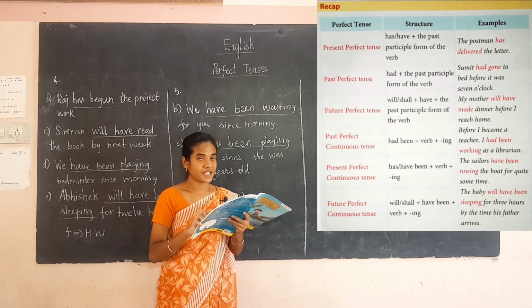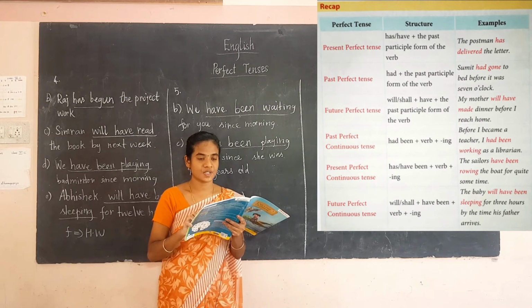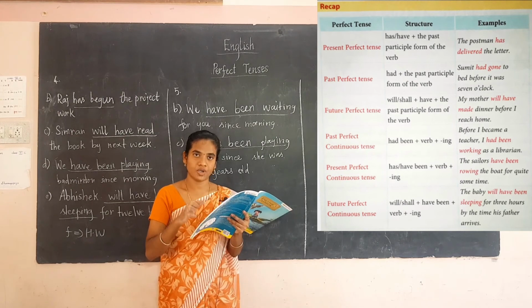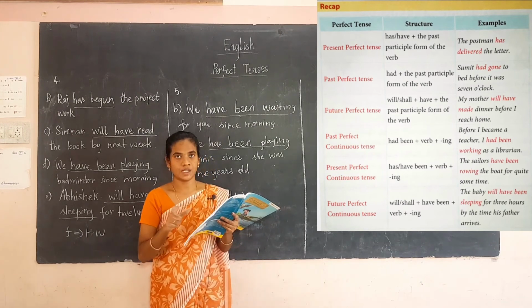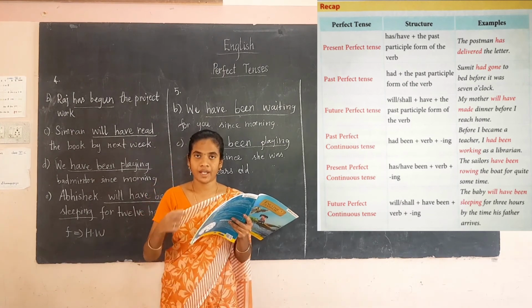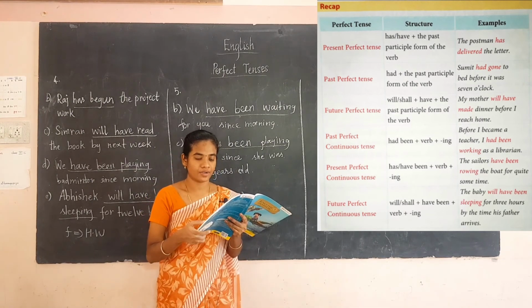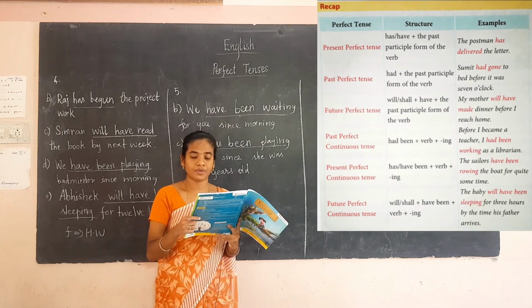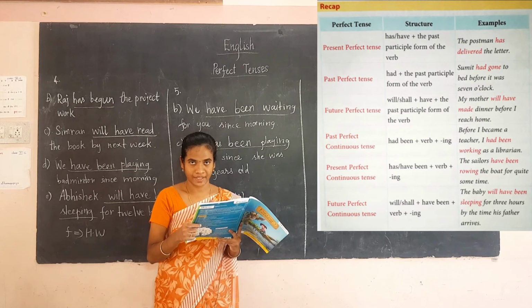The next one is present perfect continuous tense. The structure is has or have, been plus verb plus ing. So already you have learned has for he, she, it and singular subjects, and for I, we, you, they and plurals you have to use have. Now see this example, the sailors have been rowing their boat for quite some time.